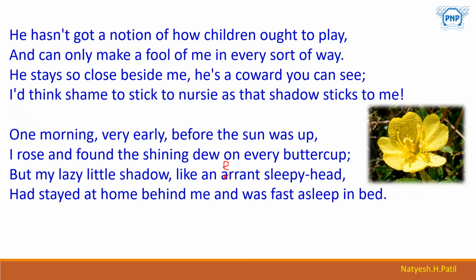Errant is traveling without any direction, randomly. Notion means an idea. And proper means correct or right for a certain purpose. Now let's understand the complete last two stanzas.